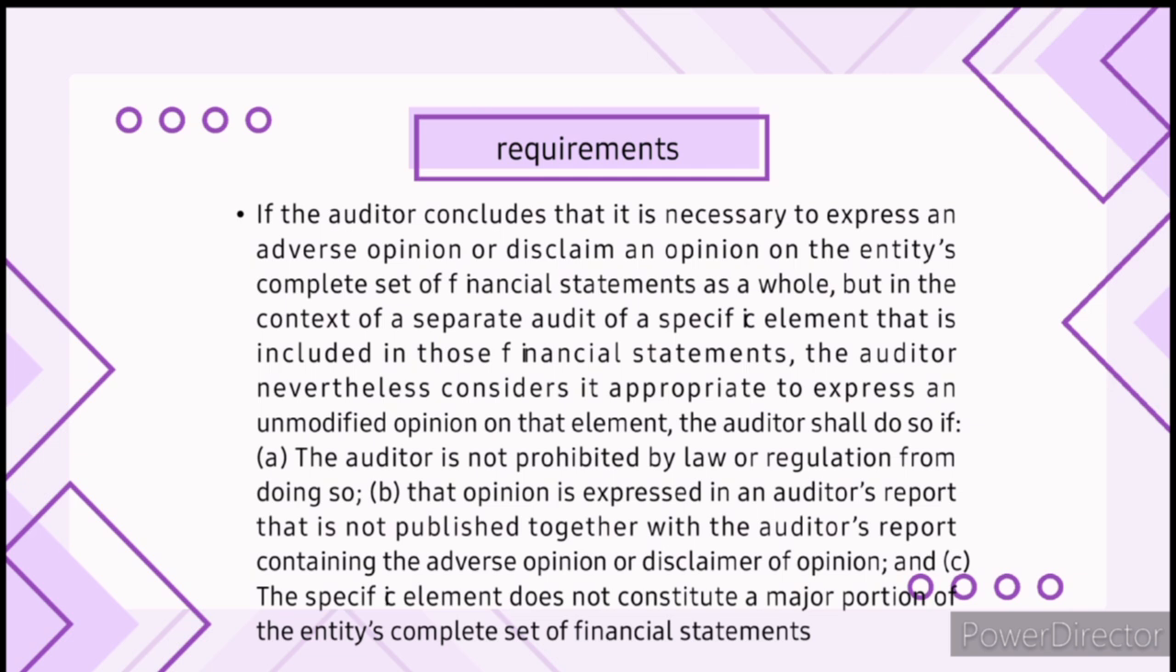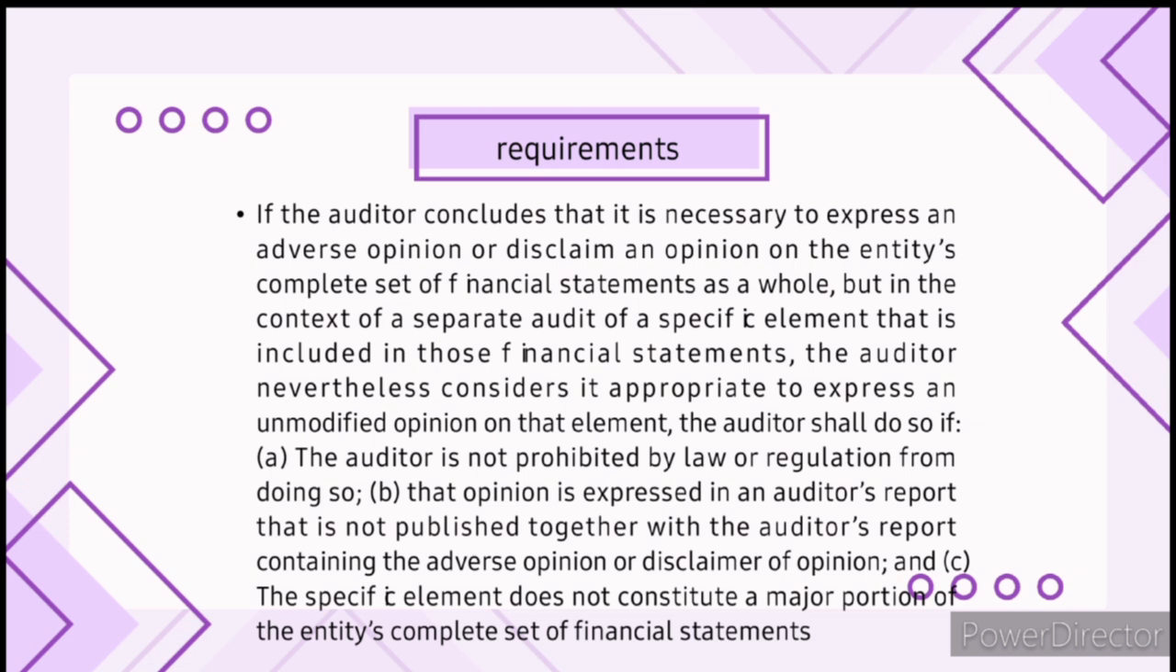they can say that part is okay only if they are allowed to, if they give a separate report, and if that part is not a huge part of the whole picture. This is to avoid confusion and ensure the auditor's opinions are consistent and not misleading.